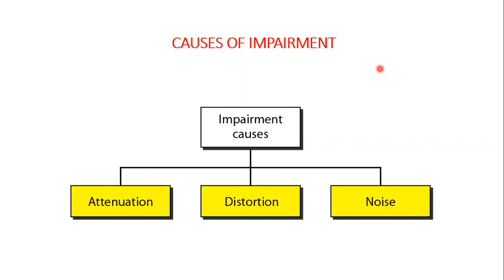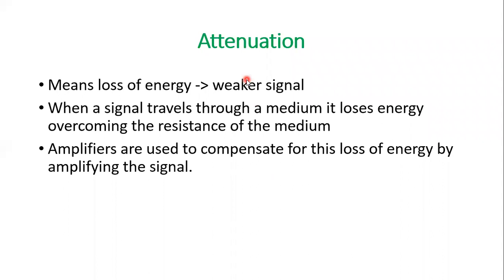There are three causes of impairments: attenuation, distortion, and noise. So first we see what is attenuation. Attenuation means the loss of energy. That is, the signal becomes weak.